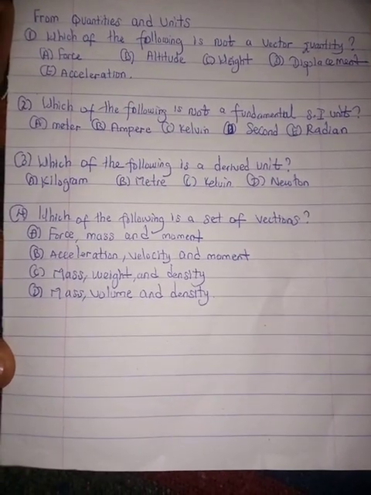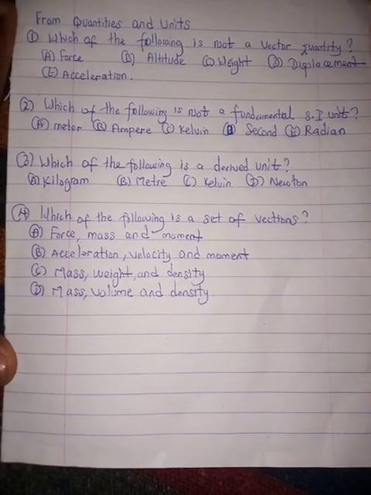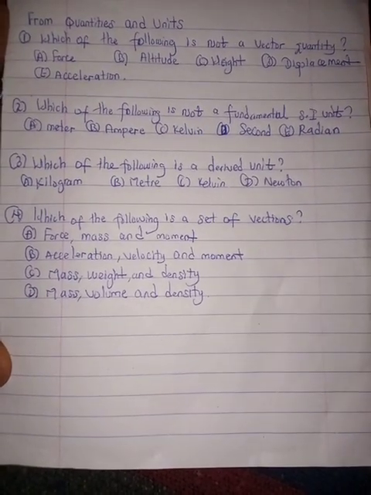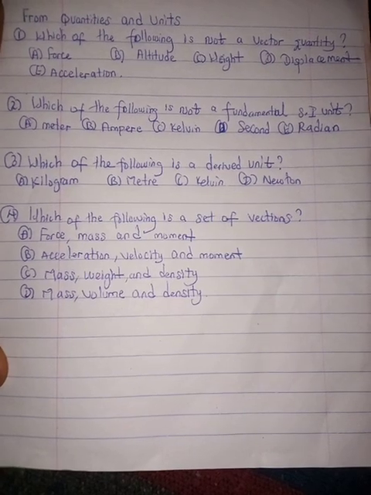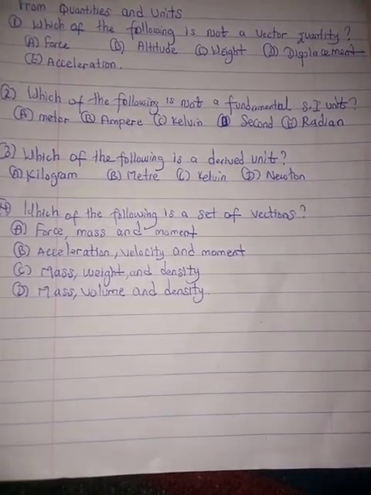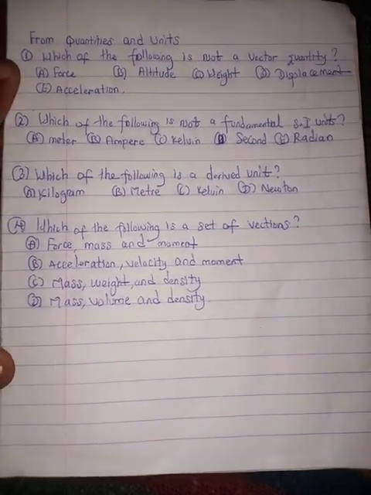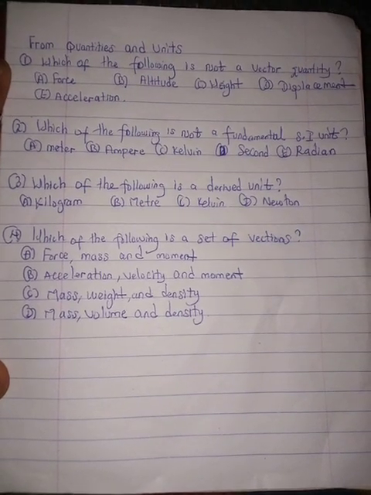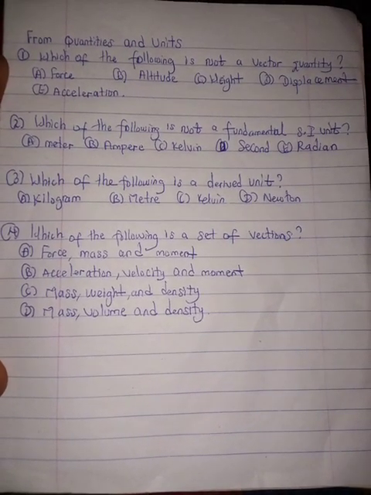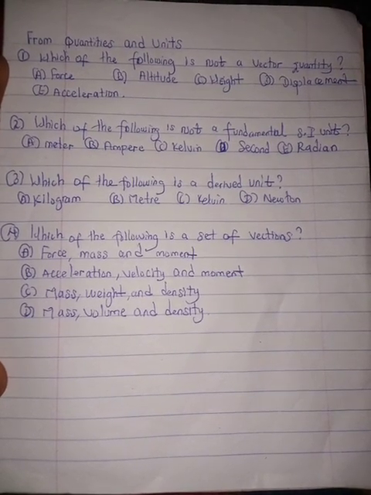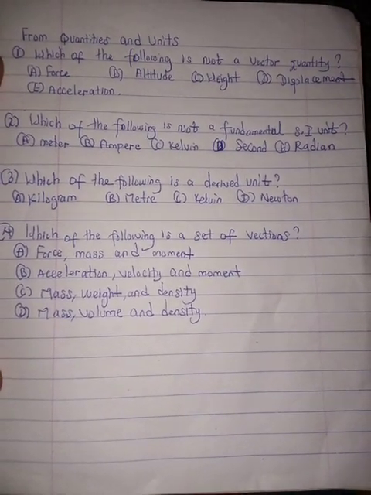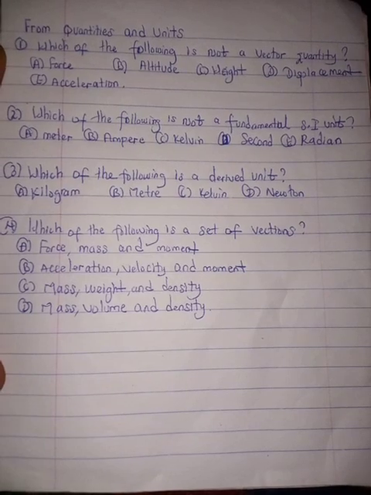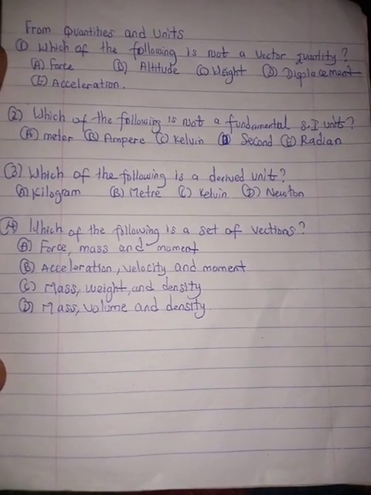Due to the fast approaching JAM, I would like to help you with your JAM physics by tackling the questions and doing the best I can. Getting a very reasonable score most times depends on physics. When your physics is extremely high, definitely other areas will be good also. You usually get the highest from physics, and that's my purpose of focusing on physics because there's no time again. So my first topic here is quantities and units.